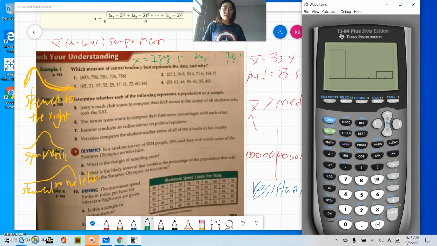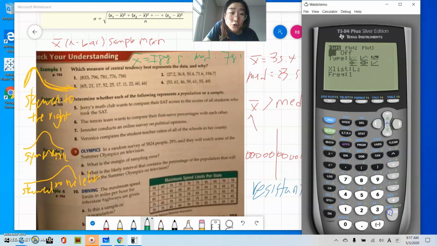Another way to check extreme values is actually using a box plot. So a box plot can be drawn on the calculator too, so I will show you quickly. This one helps you see whether there's an outlier or not. So how much is an extreme? How extreme does your data have to be to be considered an outlier? Well, there's a formula for that, but we're not going to get into that. But you can check it in your box plot.